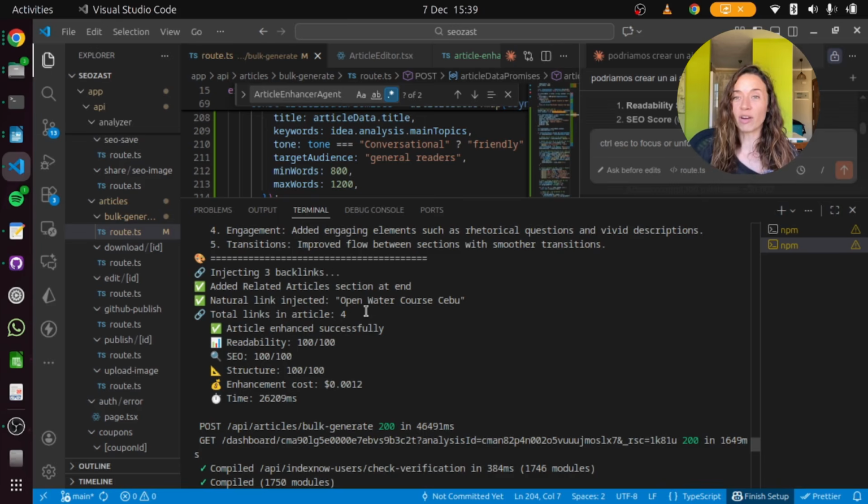So I hope now you have a clear vision of what an AI agent is and how you can create and implement it just with Next.js, without any extra platform, especially if you are a developer. It was actually quite easy.